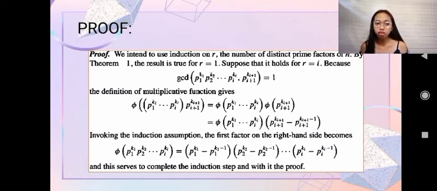So invoking the induction assumption, the first factor on the right-hand side becomes what you see in the presentation. This serves to complete the induction step, and with it the proof.